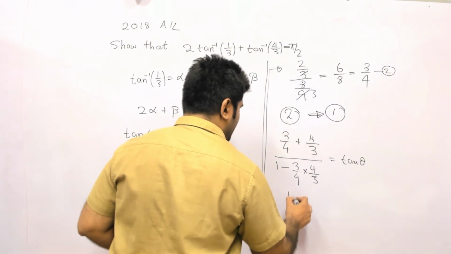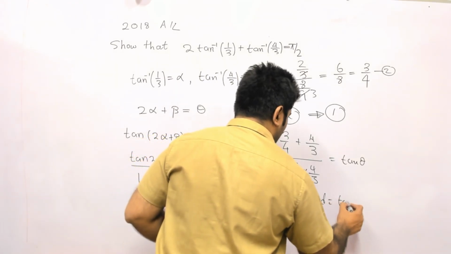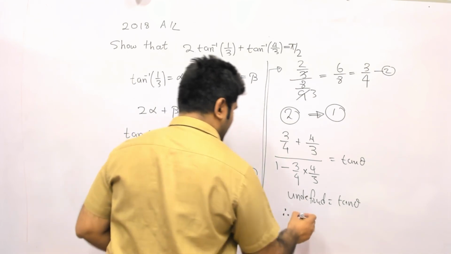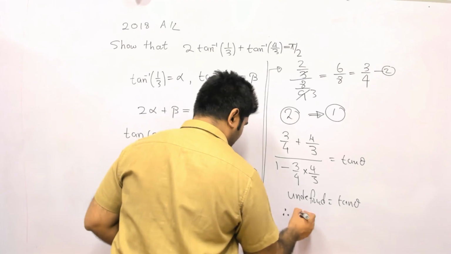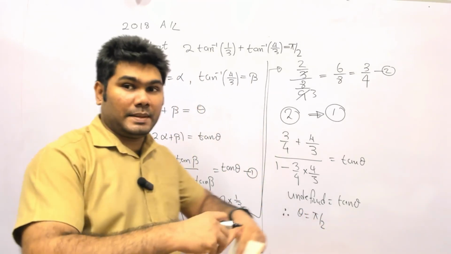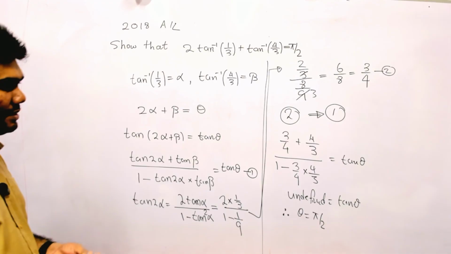As you can see, this is undefined. So this sort of scenario happens when you have odd multiples of pi over 2. So theta is equal to pi over 2, because that is where the range of the angles of theta happens to be. So that is very simple.